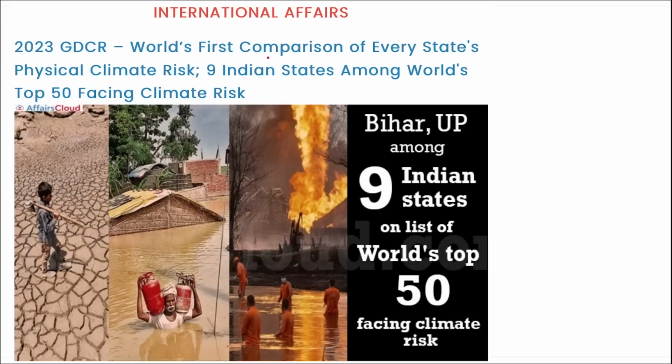Next is the world's first comparison of every state's physical climate risk. Nine Indian states are among the world's top 50 facing the climate risk. See, climate change, we know it is happening.